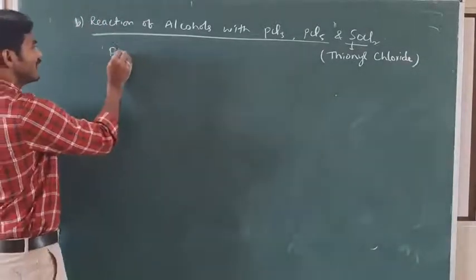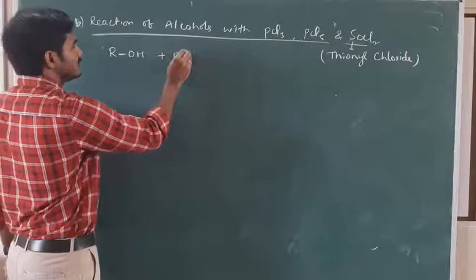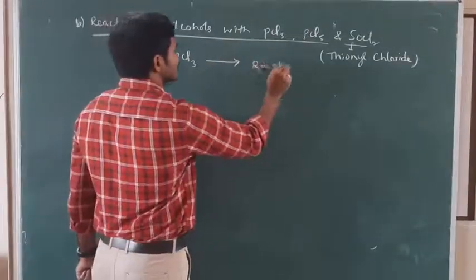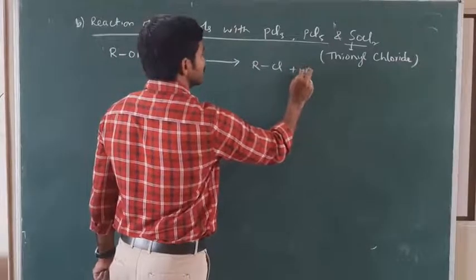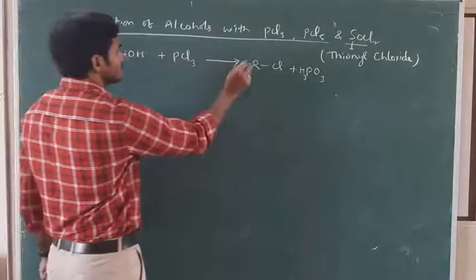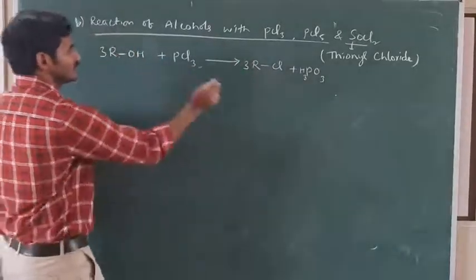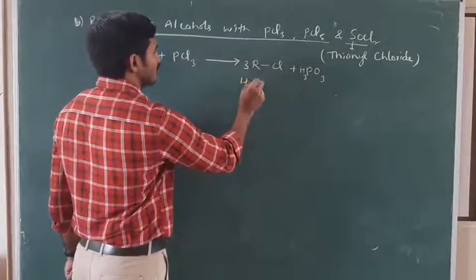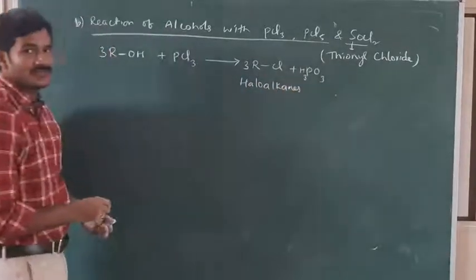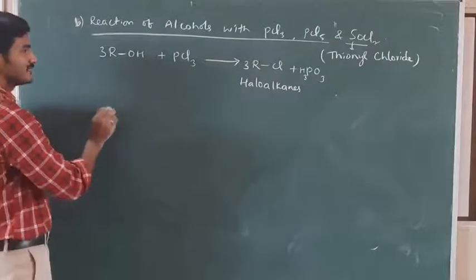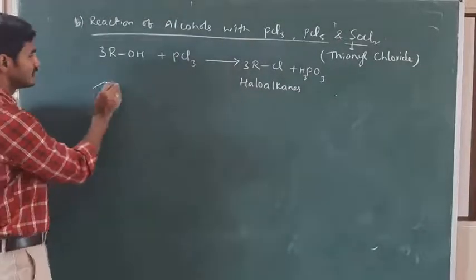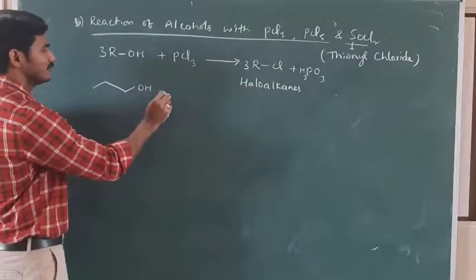If I take alcohol on reaction with PCl3, okay, the products are RCl plus H3PO3. I will take 3 molecules of alcohol to balance this, giving 3 molecules of haloalkane. Okay, let us see a simple mechanism of alcohols with PCl3. How are we getting this? This is an alcohol, a primary alcohol.